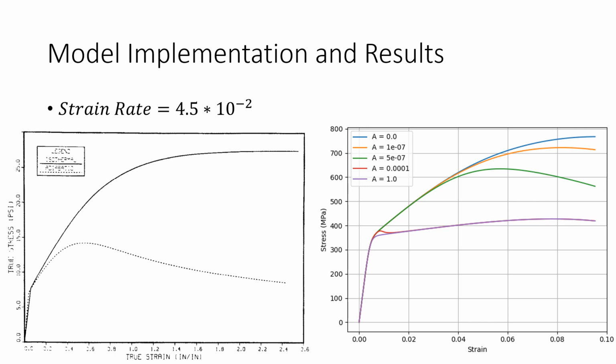The baseline comparison would be a model that does not generate heat, and therefore acts like a kinematic hardening that experiences a saturation level. That case is represented by the blue line. The remaining plots generate heat as they plastically deform and are falling away from the baseline plot as they soften the material.